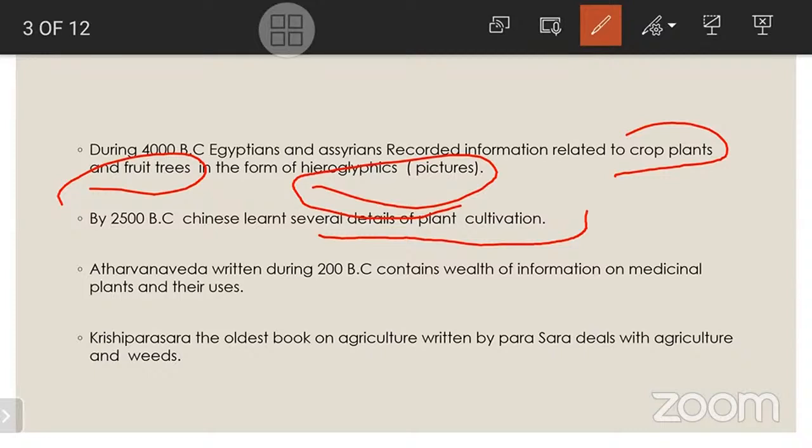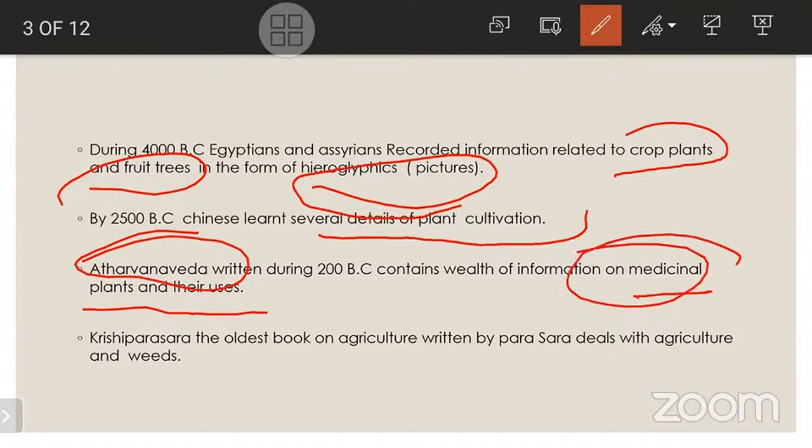Atharvana Veda, written during 200 BC, contains a wealth of information on medicinal plants and their uses. This question has been asked many times in competitive examinations: where is the information regarding medicinal plants and their uses available? Among the four Vedas, it is in the Atharvana Veda.